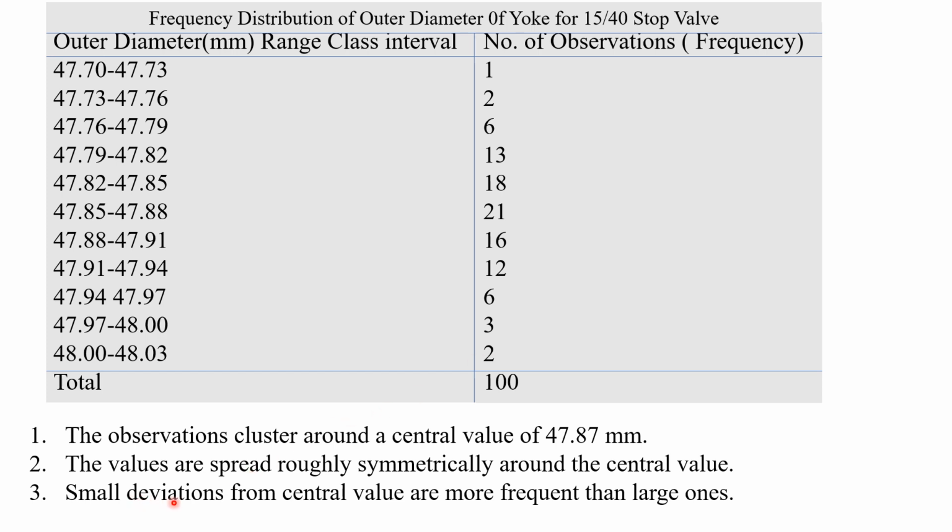The third point: small deviations from the central value are more frequent than large ones. Here you can see these 21 diameters are lying in this range. Then if you reduce the diameter by 1 mm, that is 47.84, it will be lying in this range. So small deviations are more frequent, because there are 18 in total in this range. And as you go far away from the central value, you will find that these diameters are not frequent, and also we don't want them to be frequent.